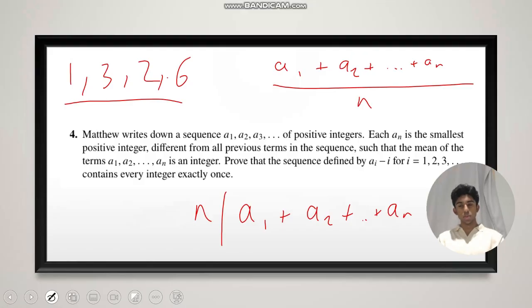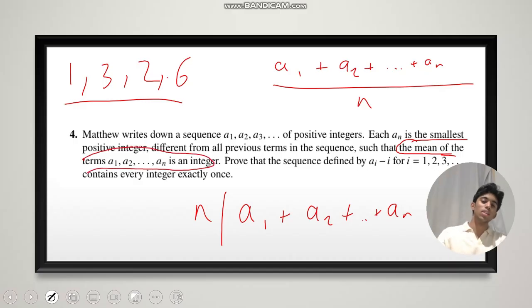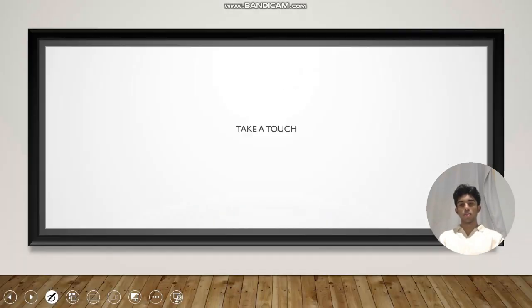What is this angle going to be? Well, we have a lot of strict conditions imposed. And probably the weirdest one is this condition here. The mean of the terms a1 to an is an integer. That's pretty weird. I don't think you'll see many questions asking you that. So it makes sense to focus on this one first. And when we focus on this one, we're going to ignore everything else. So essentially, take a touch means step back and loosen up the problem a little bit.